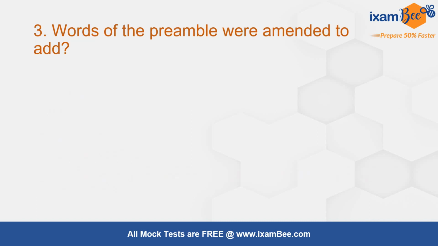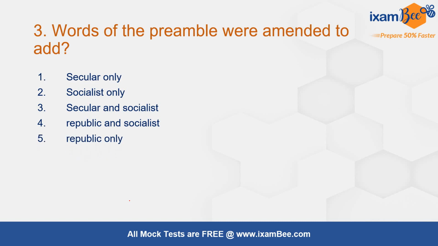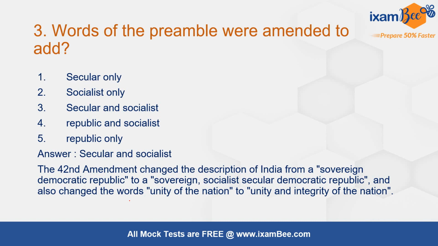Then the next question was from the Preamble. Which of the following words were added to the Preamble by the amendment? Secular, socialist, secular and socialist, republic and socialist, republic only. The correct answer is secular and socialist. The 42nd Constitutional Amendment Act changed the description of India from a sovereign democratic republic to a sovereign socialist secular democratic republic and also changed the words unity of nation to unity and integrity of the nation. So 3 words were added: socialist, secular and integrity of the nation.